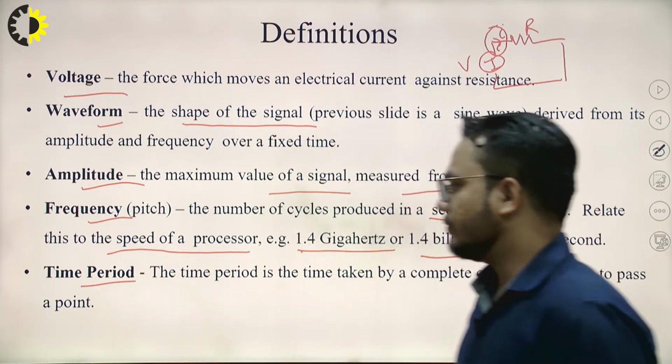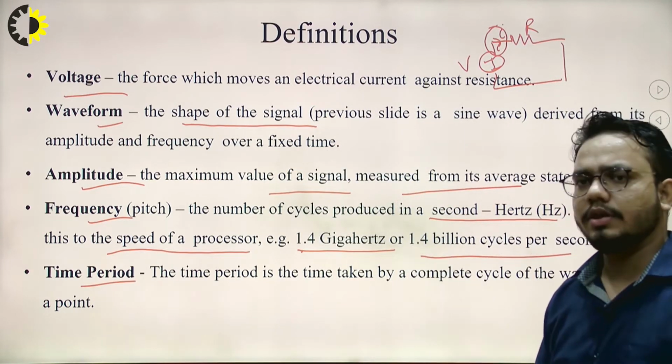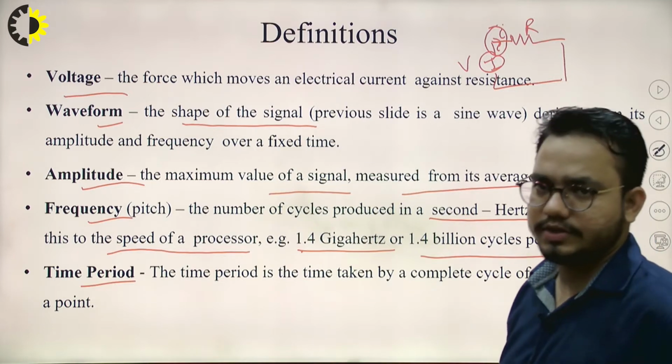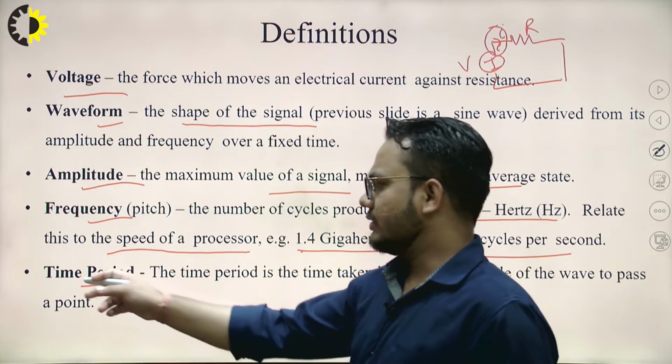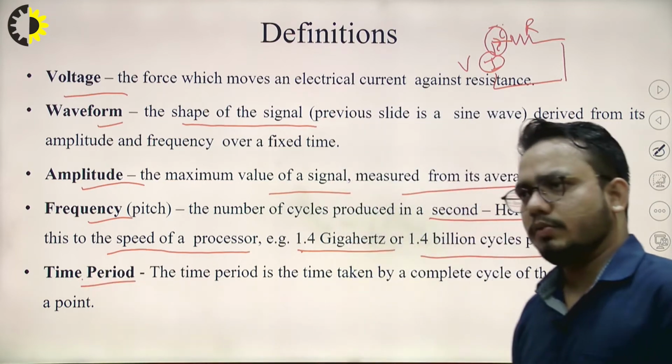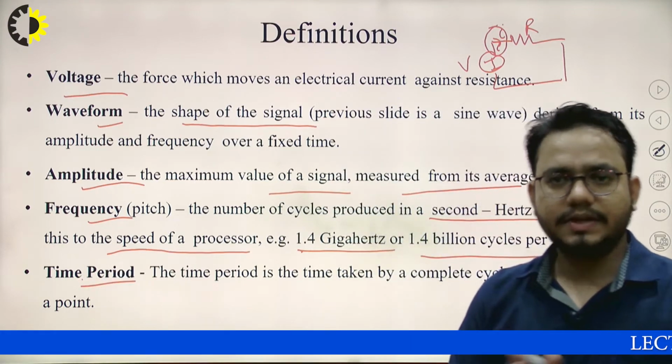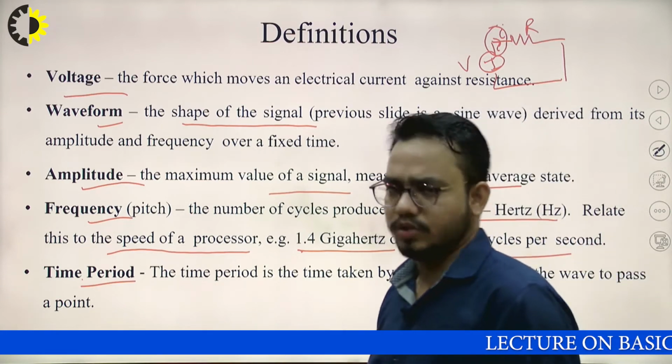Time period, we will again discuss this once we discuss periodic waveforms or periodic signals. So what is this actually? Time period is the time after which the signal repeats itself.